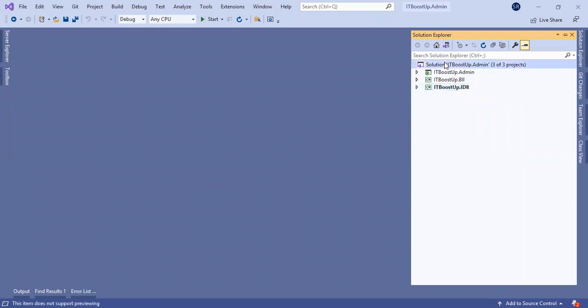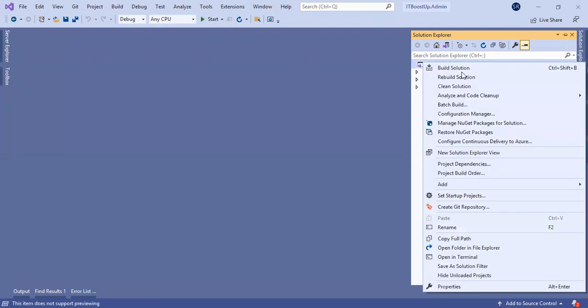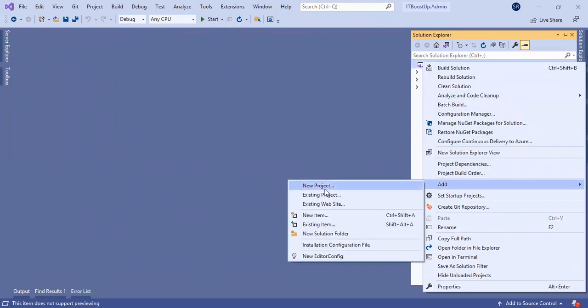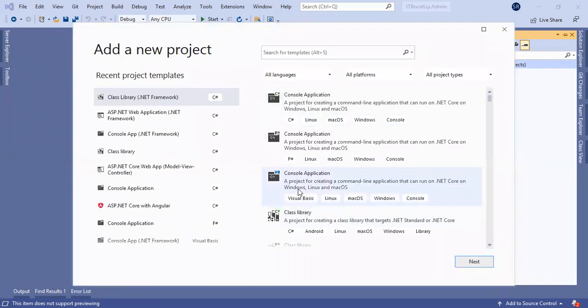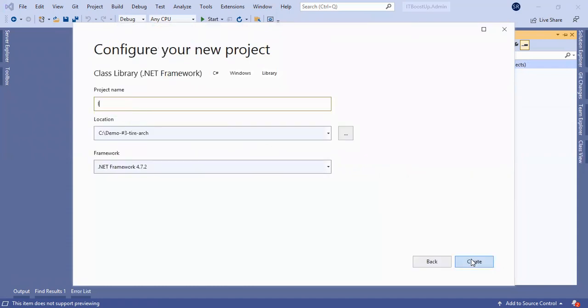For the implementations, I will create another project, ITBoostUp.DLL. We have just created IDLL. Now I will create another one for ITBoostUp.DLL.